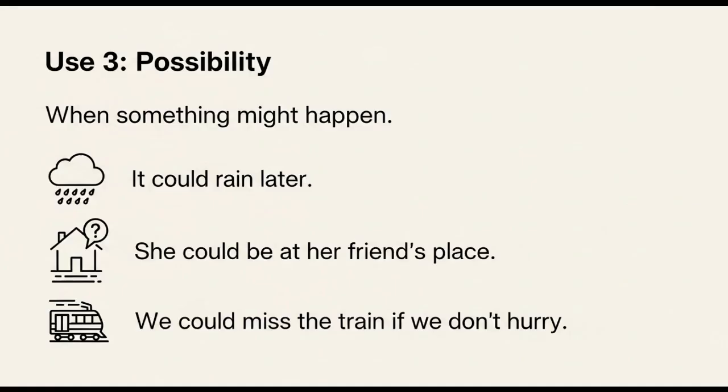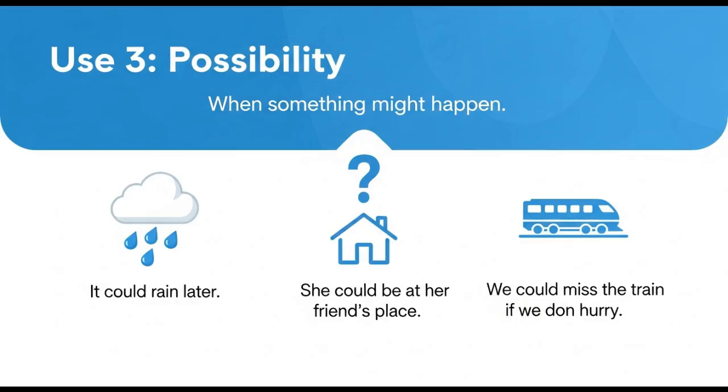Moving on to the third use of could. Could can also express possibility. We generally use it when we think that something might happen. There's a possibility of something happening. For example, it could rain later this evening. She could be at her friend's place. This offer could change your life. We could miss the train if we don't hurry.